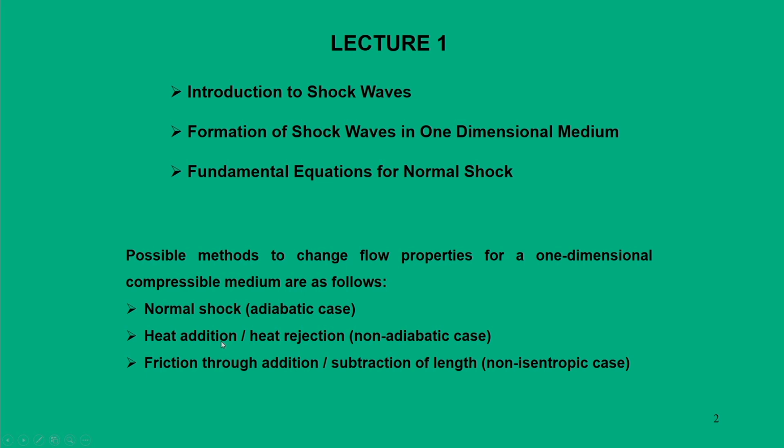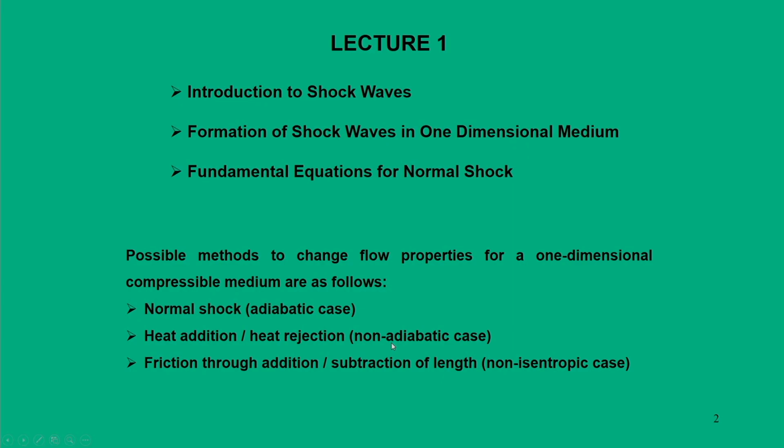Another way, in a one dimensional medium, we can change the flow properties by adding heat or taking away heat from the system. Since heat is added or subtracted, it also becomes a non adiabatic case.